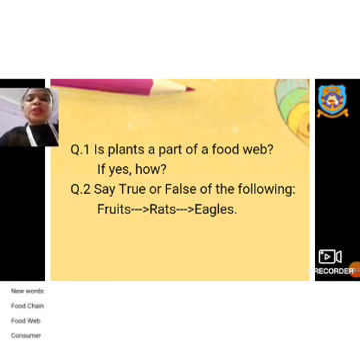Okay. So there are two answers here. The question number 2, say true or false of the following. So below I have given a linear example of a food chain. Whether it is correct or not, you have to say whether true or false. Fruits, rats and eagles. Okay children, so you can write it down in your EVS 1 copy and you can send me the answer.